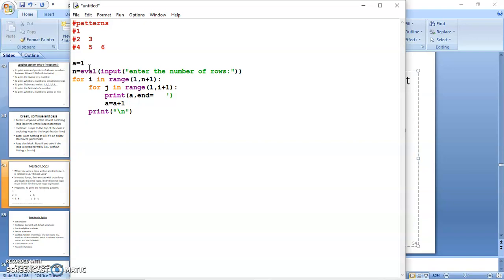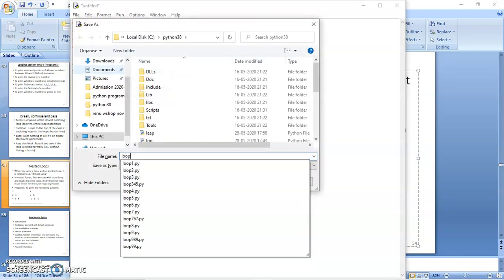First i equal to 1 would mean first row. For that, j would run from 1 to 1 once and would print the value of a. When i is 2, second row, then j would run twice, printing the value of a in the same line with some spacing. And once we are out of this j loop, for the next row, the cursor is moved to the next line. So if I run this program now,